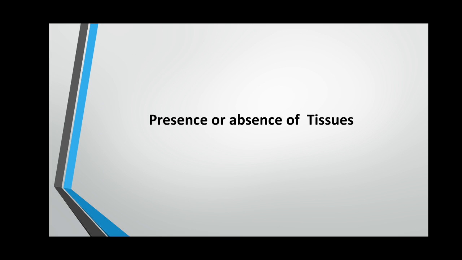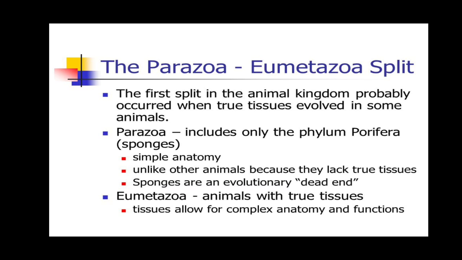Now, the classification of organisms on the basis of presence or absence of tissues. Kingdom Animalia is divided up into two subkingdoms. And this division occurred when the true tissues evolved in some animals. And these tissues have divided the animals into two groups, which are Parazoa and Eumetazoa.